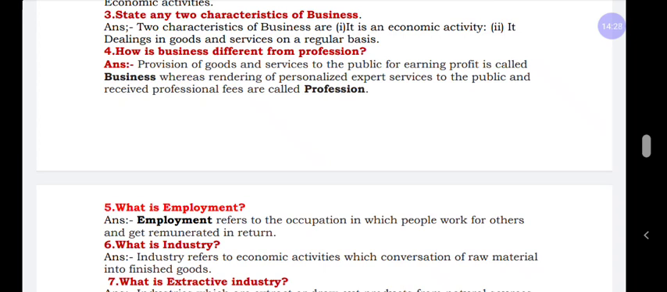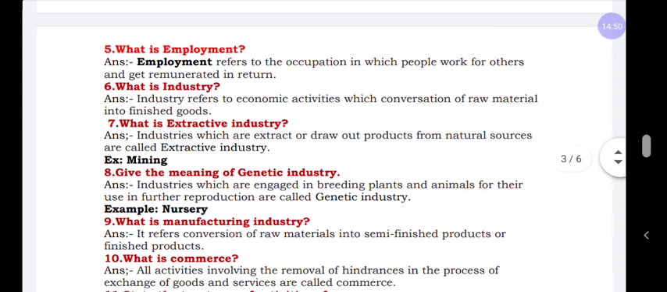The business studies question paper was very lengthy because for 100 marks, question number 1 to question number 43, we have a total of 43 questions. That is the reason the total marks is 139. If you want to get 100 out of 100, you have to attend all the questions. And next, what is employment?